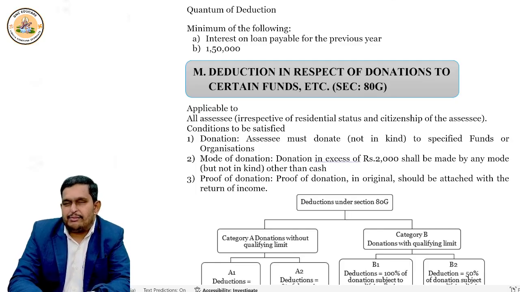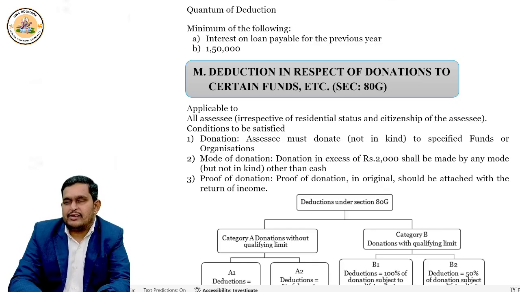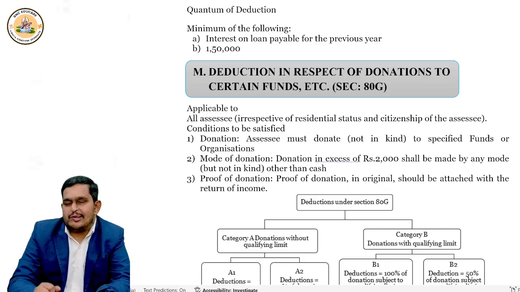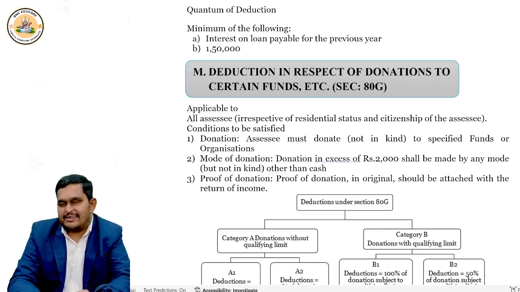But if you give donation other than by cash, that means through account payee cheque, demand draft, or electronic clearance system, then definitely deduction is allowed. Are you clear? Very good. Now, to whom should you give donation? To a specified fund or organization. Can it be in kind?